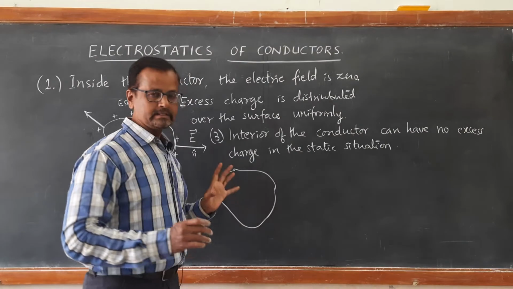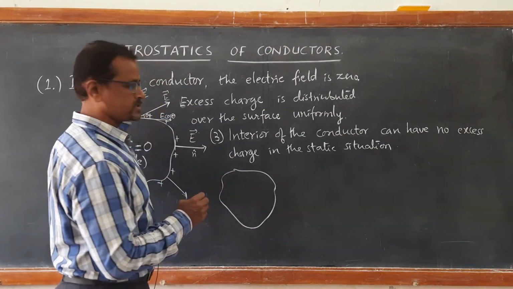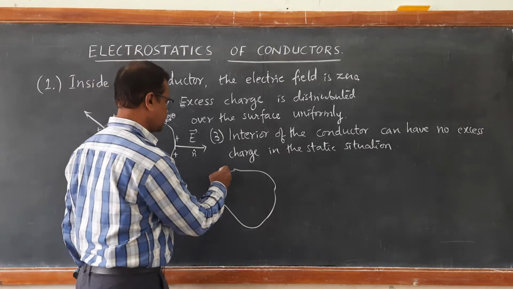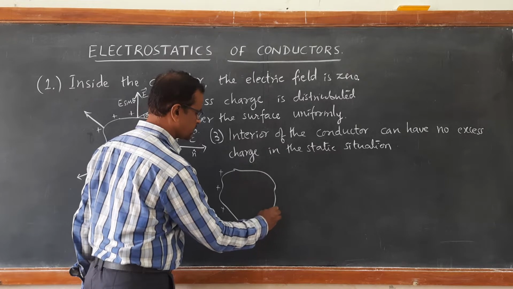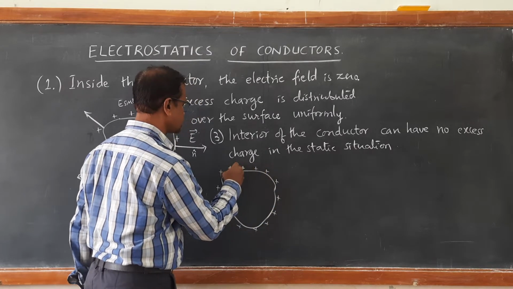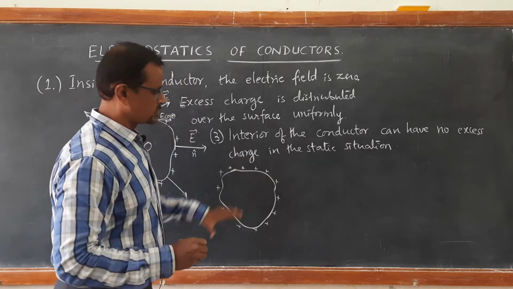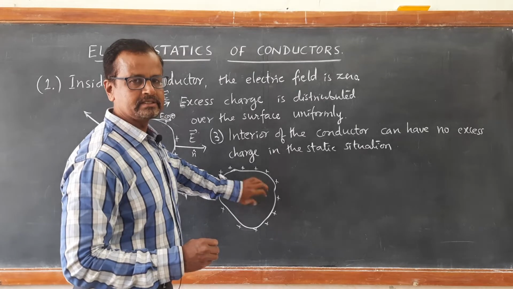When the conductor is fully charged, then as we have seen in the first point, the excess charge will reside only on the external surface. The excess charge will reside only on the outer surface, and in the interior there is no excess charge existing.